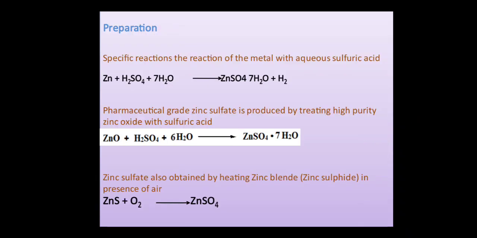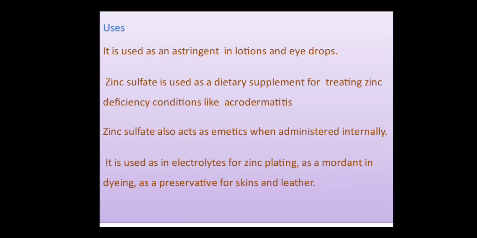Its preparation: it is prepared by the reaction of the metal with aqueous sulfuric acid. It can also be prepared by treating highly pure zinc oxide with sulfuric acid. It can also be obtained by heating zinc sulfide, that is zinc blende, in the presence of air. Uses: it is used as an astringent in lotions and eye drops. Zinc sulfate is used as a dietary supplement for treating zinc deficiency conditions like acrodermatitis.